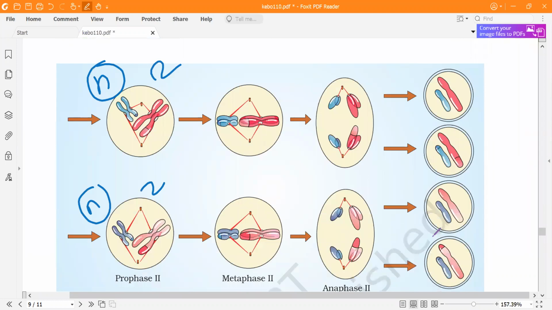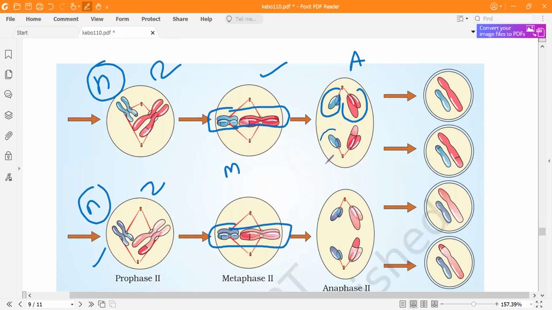In prophase 2 you can see chromosomes over here. Now they'll be arranged at the metaphase plate, same in both. This is the metaphase. Then in anaphase, the centromere will split, so chromatids are getting separated and going towards the poles, away from each other.